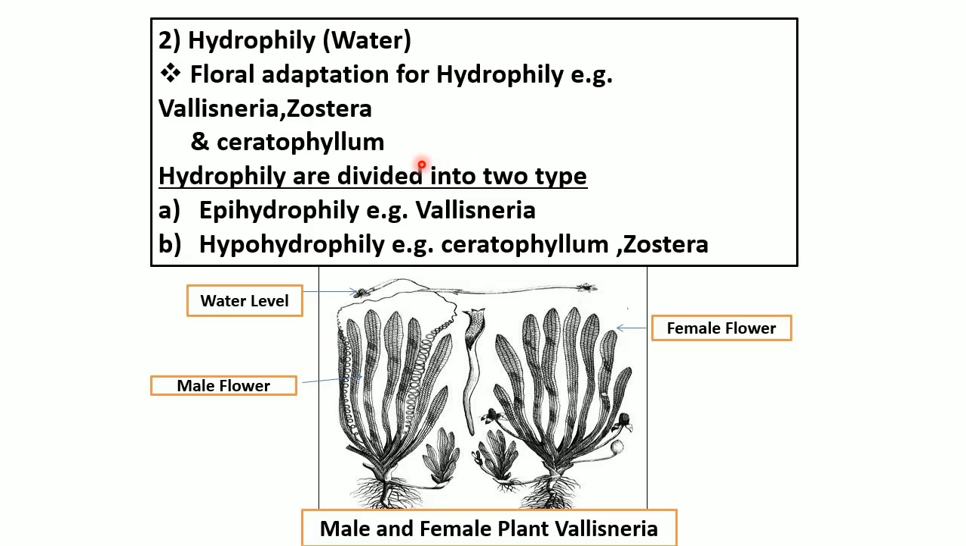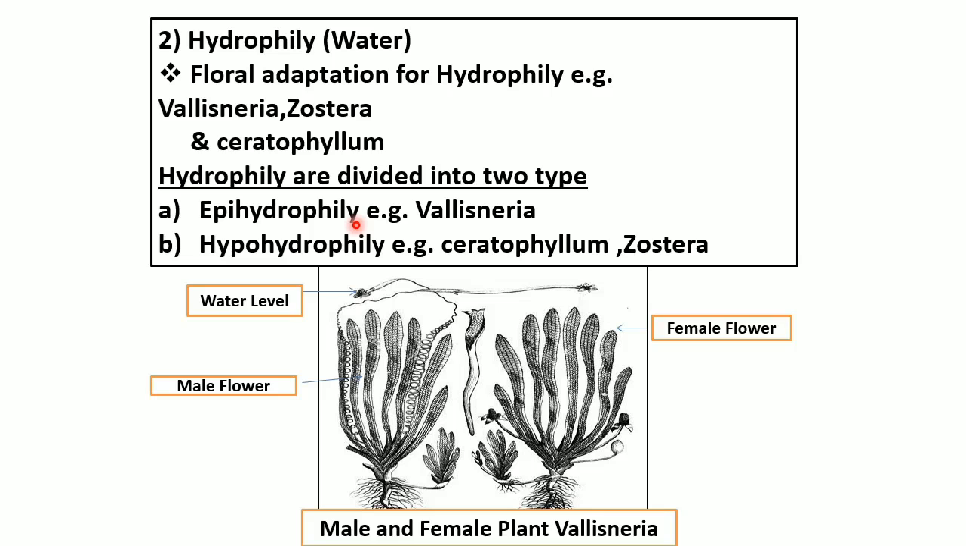Hydrophily can be divided into two types. One is called hypohydrophily. Second type is called epihydrophily. Now these are the two types of hydrophily. Example of hypohydrophily is Vallisneria, and the example of epihydrophily is Ceratophyllum and Zostera. So first we can talk about hypohydrophily. In hypohydrophily, pollination takes place with the help of water below the surface.